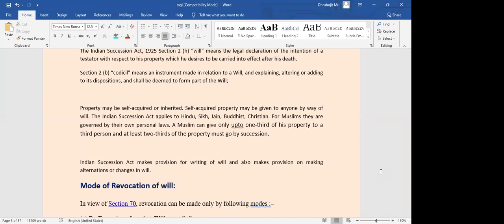A codicil is a new document which is prepared in relation to the will, stating that in this certain will we are making these alterations, correct?